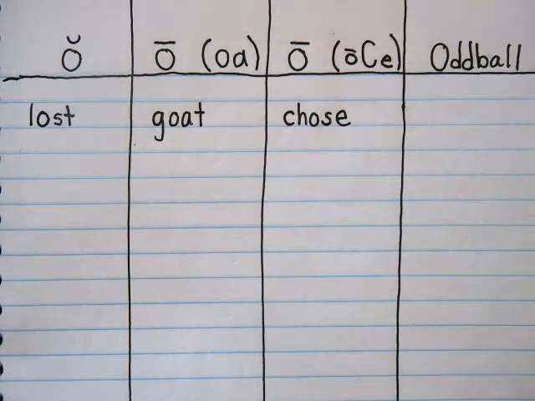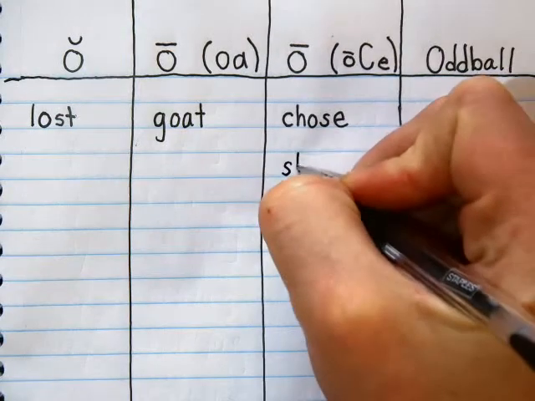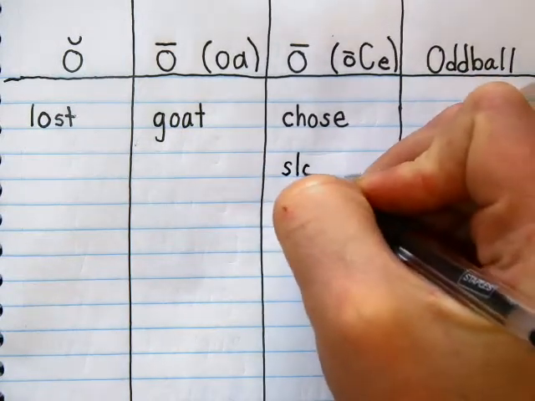So the next word I want you to try is slope. I'll give you a hint. Slope, like the hill, the slope of the hill was steep. Slope ends with an E. So try to write the word slope. It ends with an E. So it goes right here. S-L-O.